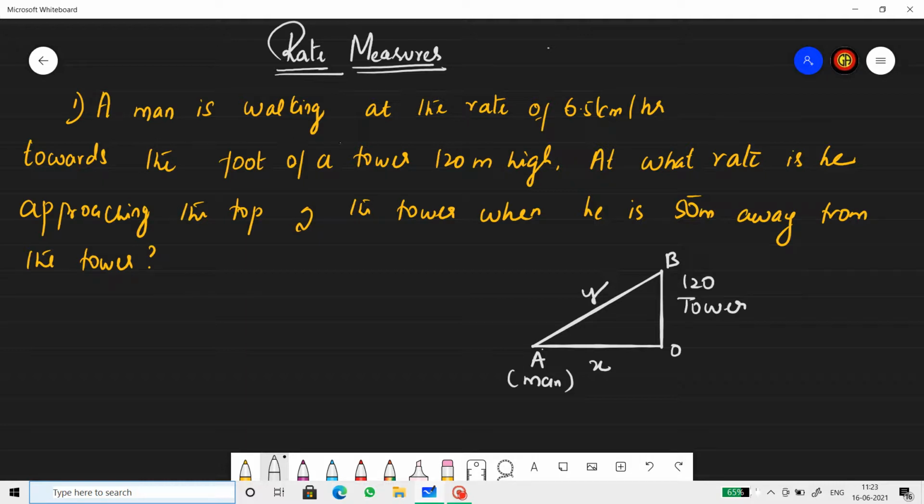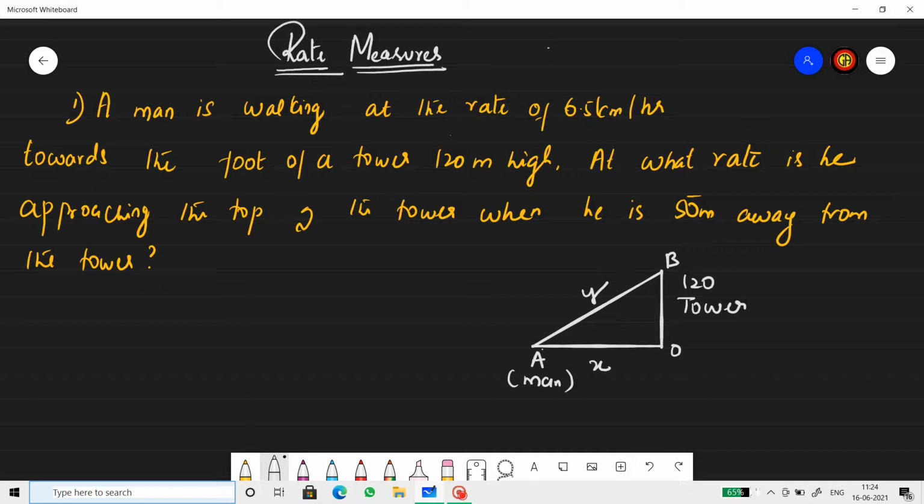A man is walking at the rate of 6.5 kilometer per hour towards the foot of the tower, 120 meter high. At what rate is he approaching the top of the tower when he is 50 meter away from the tower? Okay, so assume the man is this.